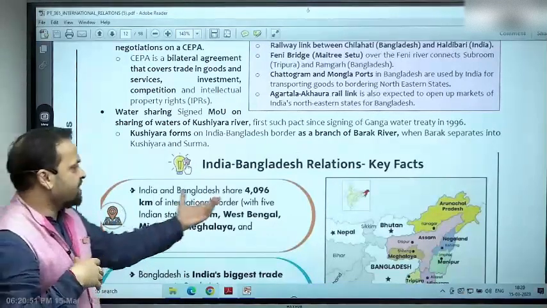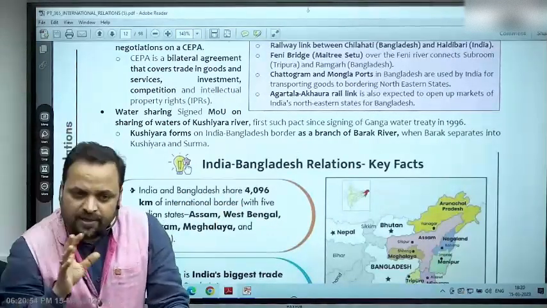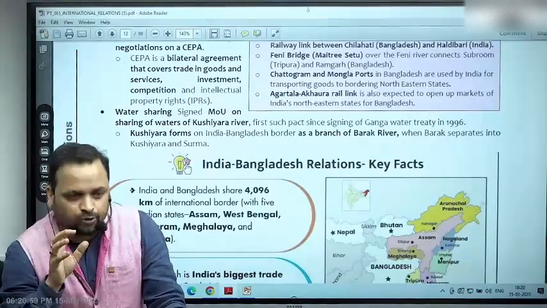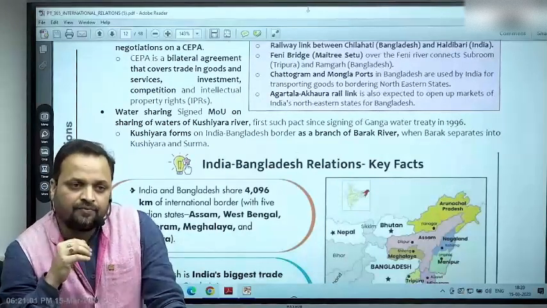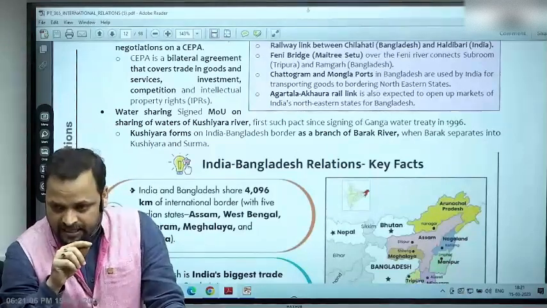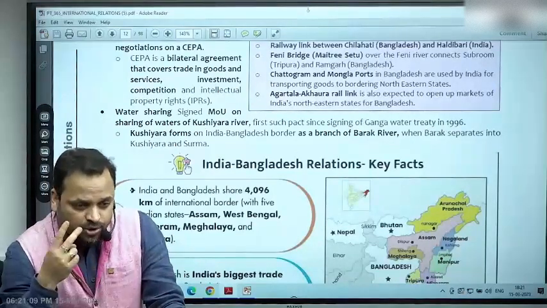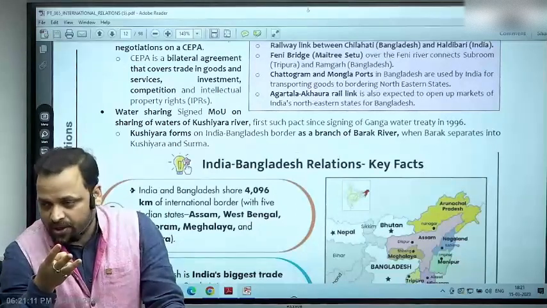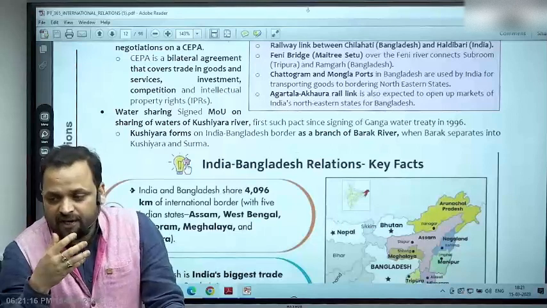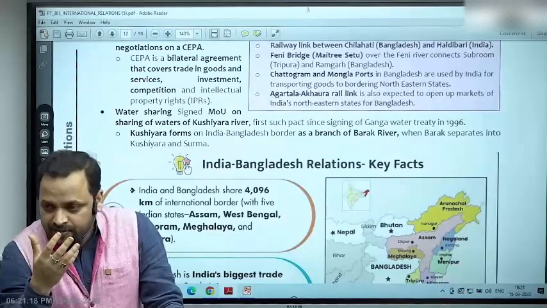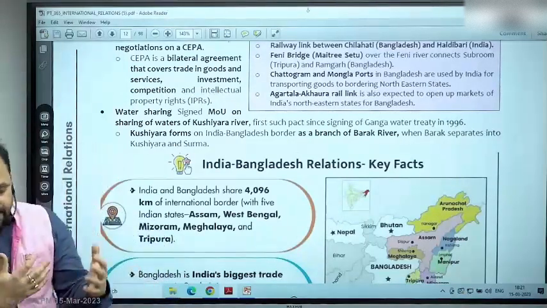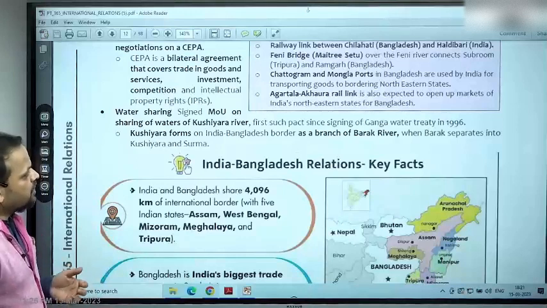So basic details. 4096 kilometer of border, meaning Bangladesh and India have the longest land border in South Asia. Or in other words, with Bangladesh, India shares its longest land border. It is not China, it is Bangladesh. Number 1, Bangladesh. Number 2, China border. Number 3, Pakistan border. Number 4, Nepal border. Number 5, Myanmar border. Number 6, Bhutan border. Number 7, Afghanistan border. All right. So this is basically chronological order as you do your value addition.